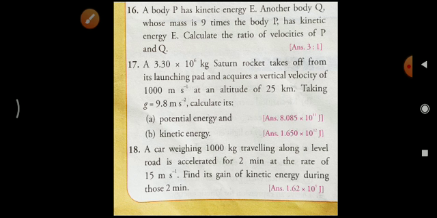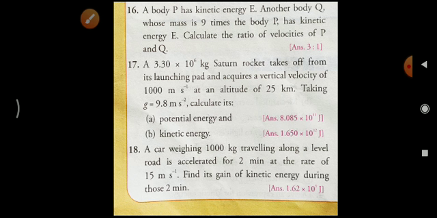A car weighing 1000 kilogram traveling along a level road is accelerated for 2 minutes at the rate of 15 meter per second. Find its gain of kinetic energy during those 2 minutes. You all know that one. Here the question is asking to find the gain in kinetic energy, and how can we calculate that one? Final kinetic energy minus initial kinetic energy only. Yes, in that way we can calculate.